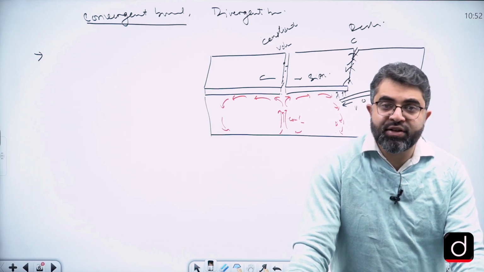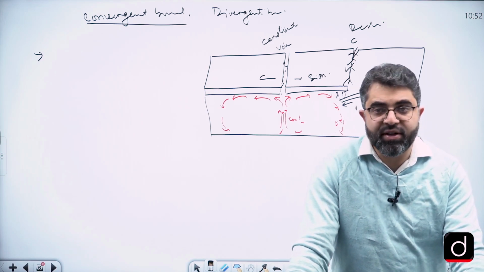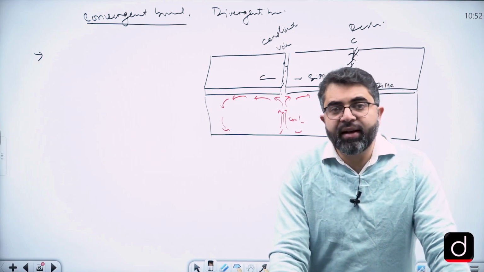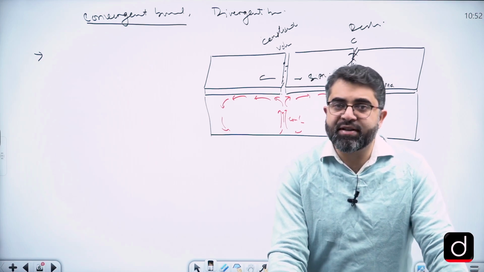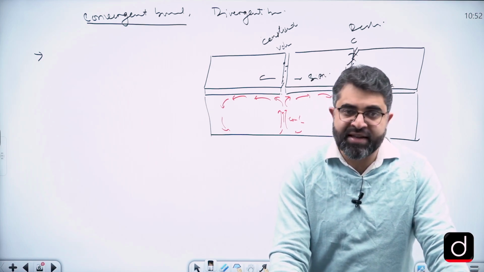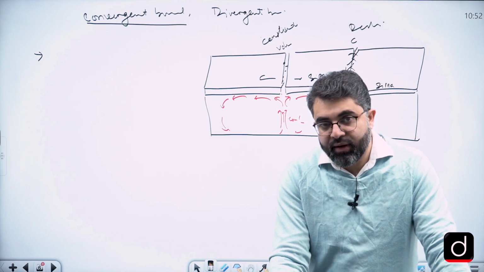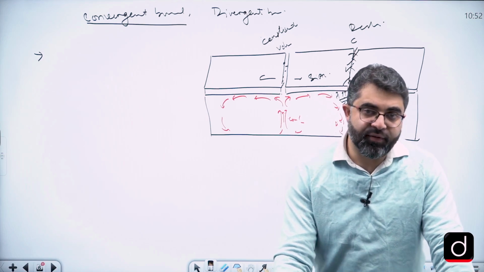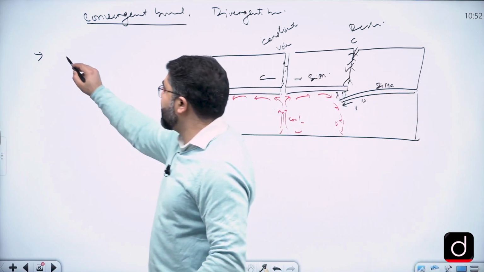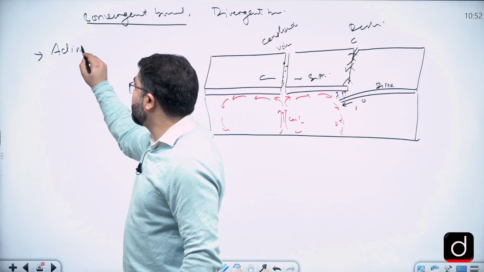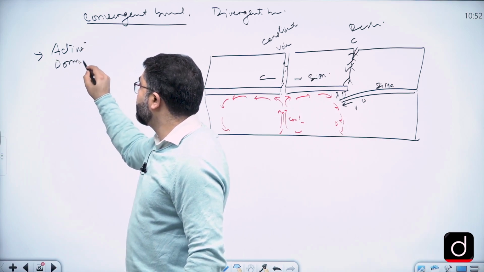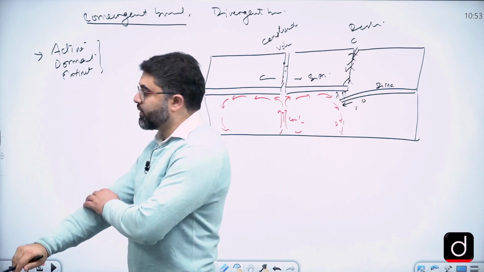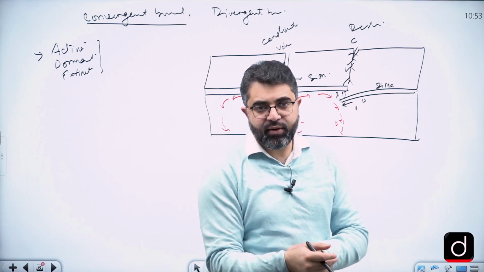An active volcano is the one which erupts very frequently. Dormant is the one which has erupted once in human history, but is not very frequent. And then we have an extinct volcano, which has erupted somewhere in the past and does not show any signs of eruption. So this is one of the categories of volcanoes. So the types of volcanoes are the active volcano, dormant volcano, and the extinct volcano. These are types of volcanoes, which is quite easy.